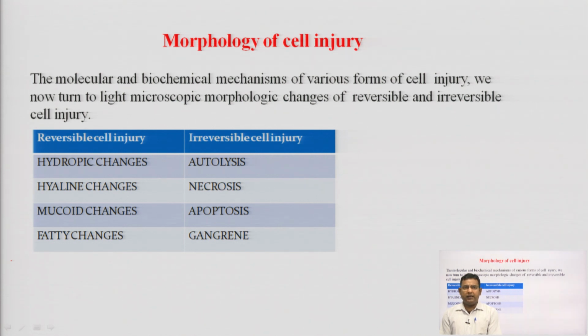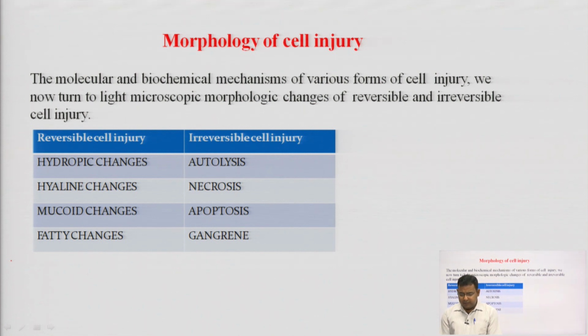In cell injury we can see some changes from outside with the naked eye, or under the microscope we can see some microscopic or morphological changes. That we will discuss in this PPT.